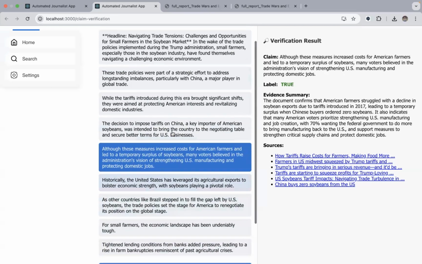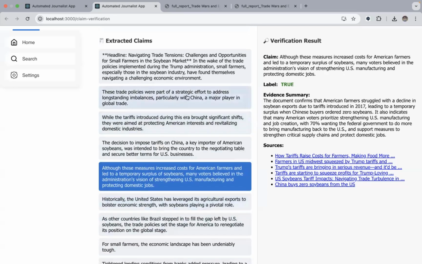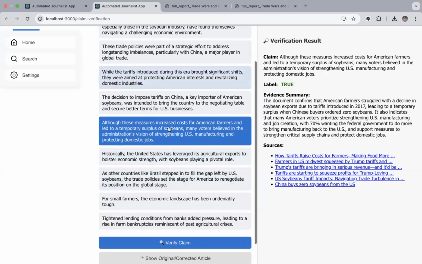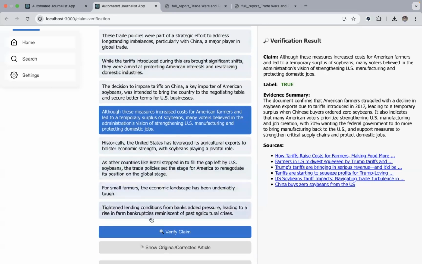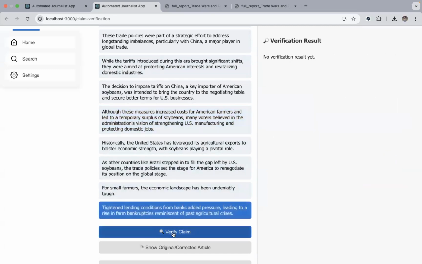And if there are no false claims, definitely we have a very nice article. I will show you verifying every claim present here, and that will be more robust. If all the claims come out to be true, then we don't have any issue with the end result of this application.